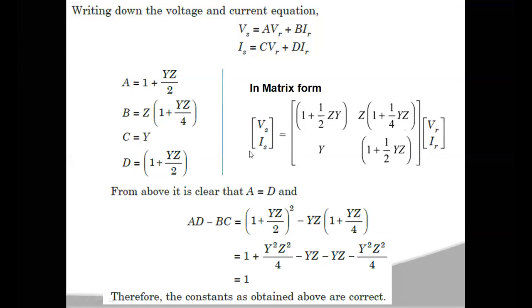From this you can observe that the A and D values are the same. The condition for symmetry and reciprocity is AD minus BC. If you calculate AD minus BC from this matrix, you get the value equal to 1. So the constants you are getting are correct.